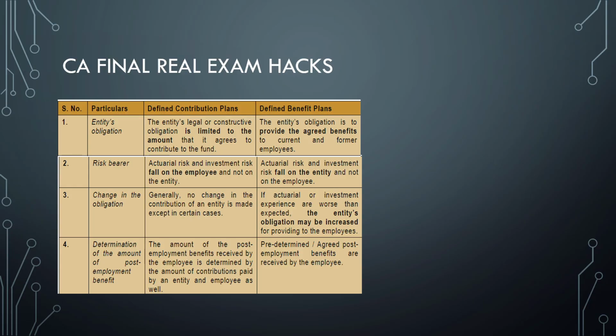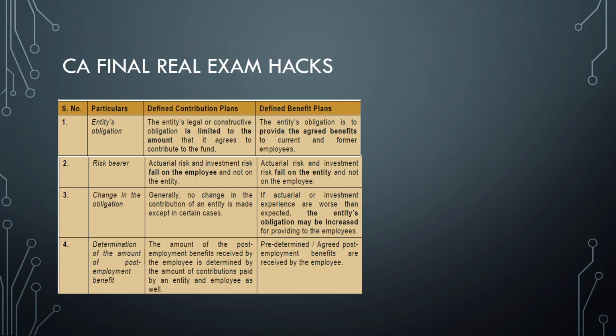But in case of defined benefit plans, the obligation is to provide the agreed benefits to current and former employees. These minute areas are very important. And the risk: in case of contribution plans, actuarial and investment risk falls on the employee, whereas in case of defined benefit plans it falls on the entity. Benefit plan means employees get benefited, you can remember it that way, so it falls on the entity, but in case of contribution it falls on the employee.